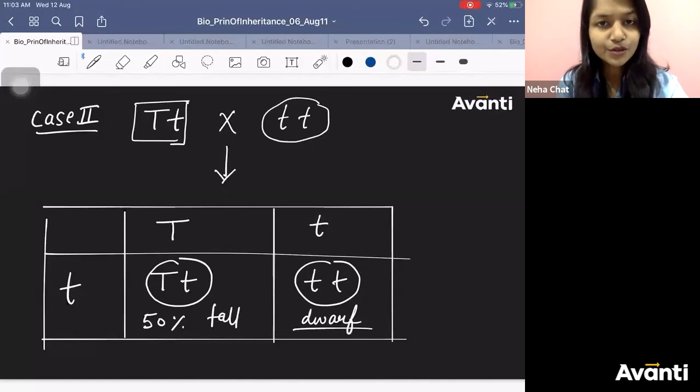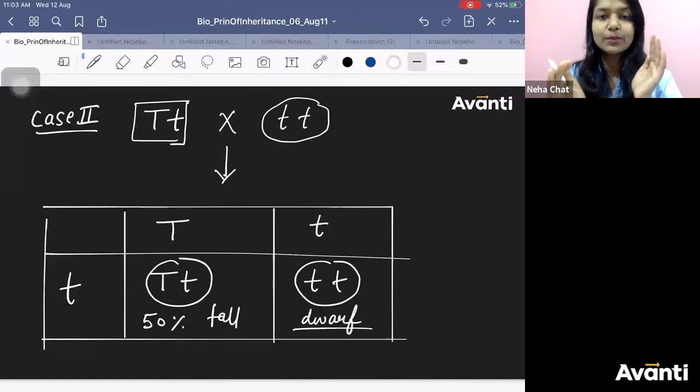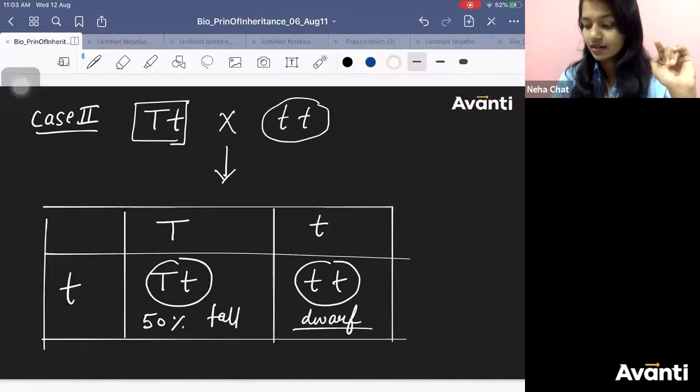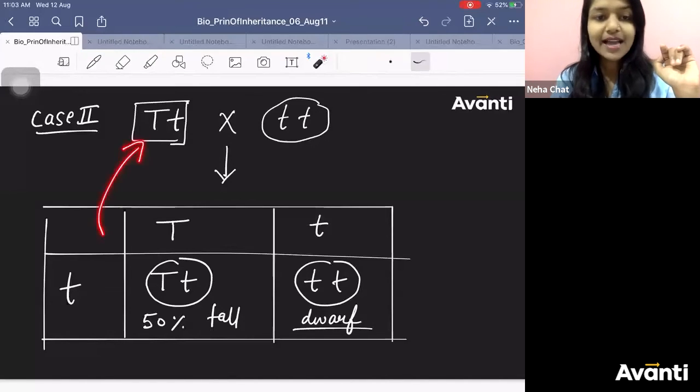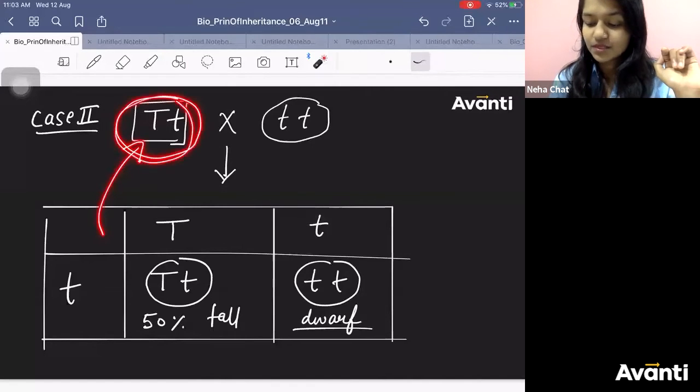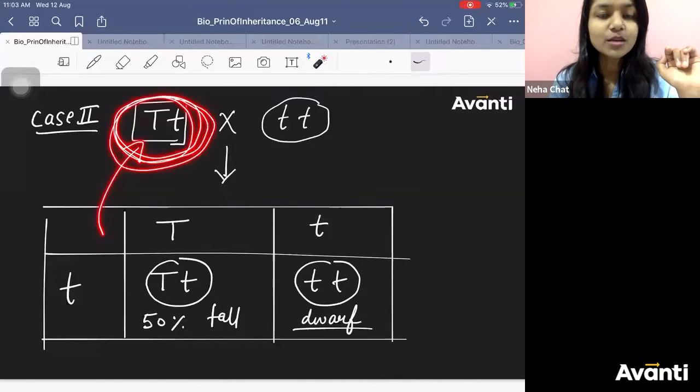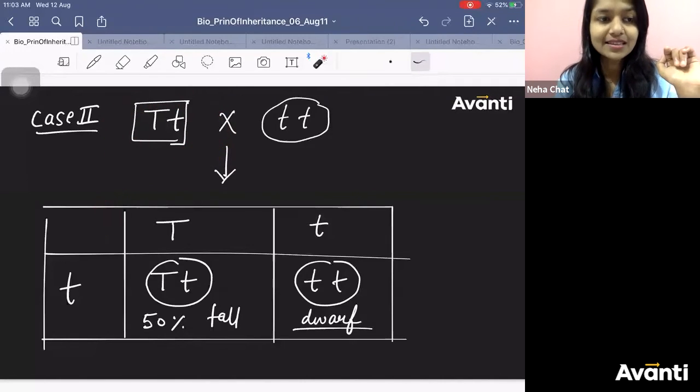This is again the phenotype, my dear children. If you see that 50% of the progeny are becoming tall and 50% are becoming dwarf, then go back and see what can be the possibility of the genotype of this. Heterozygous, capital T, small t.